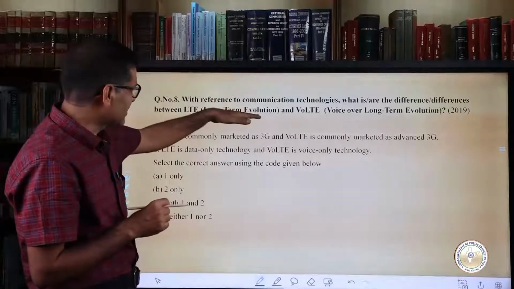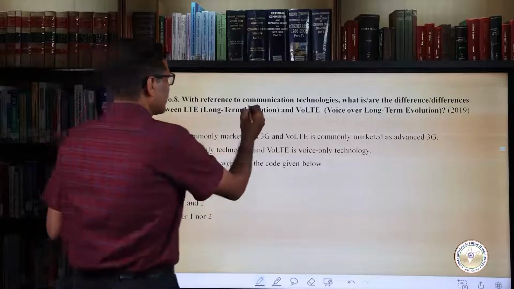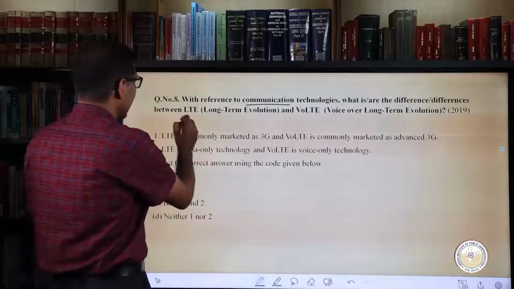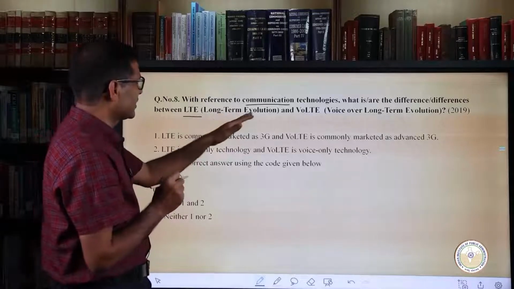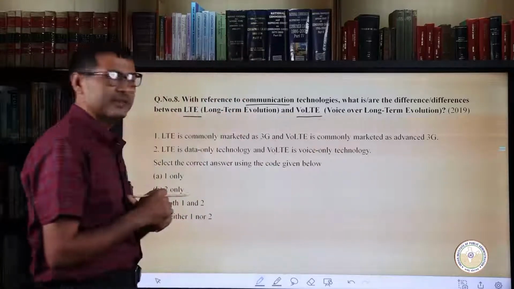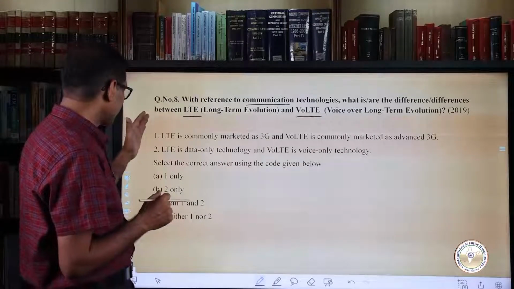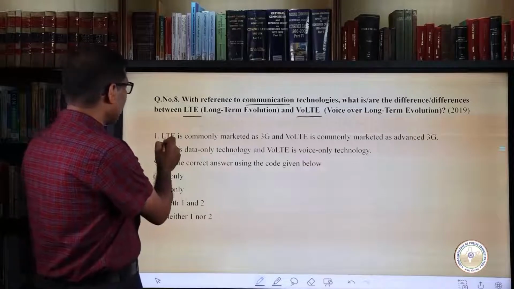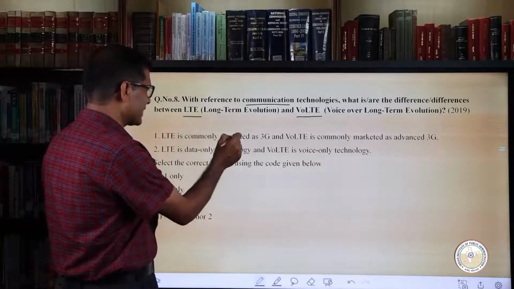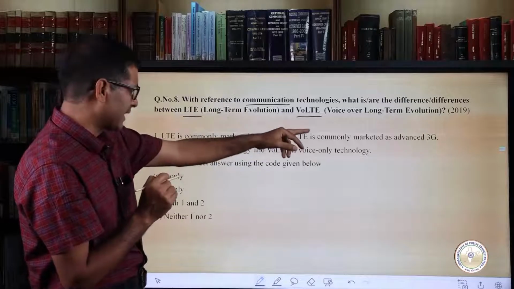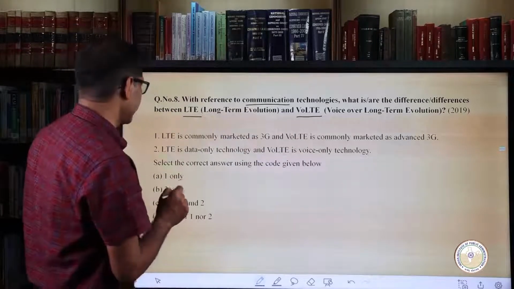This question is regarding communication and two technologies. The one is LTE, that is long-term evolution, and VoLTE, that is voice over long-term evolution. There are two statements given. The first statement is LTE is commonly marketed as 3G and VoLTE is commonly marketed as advanced 3G.